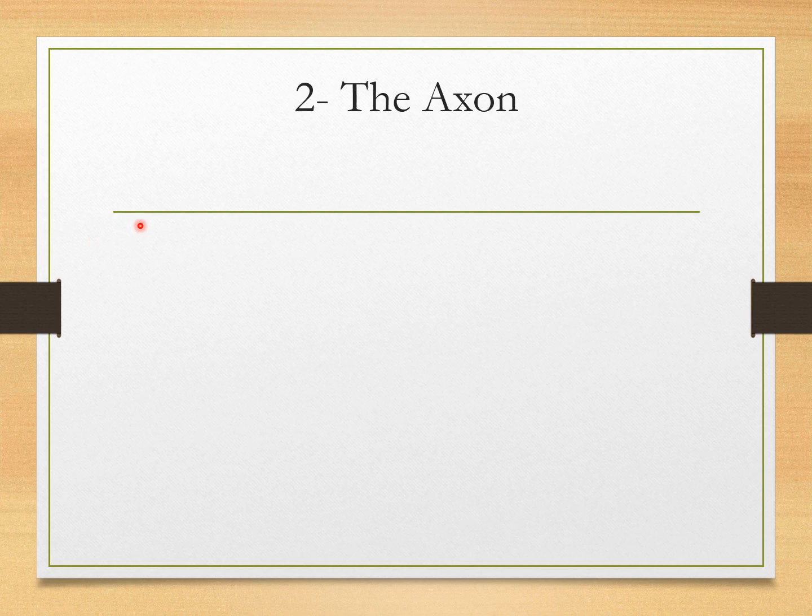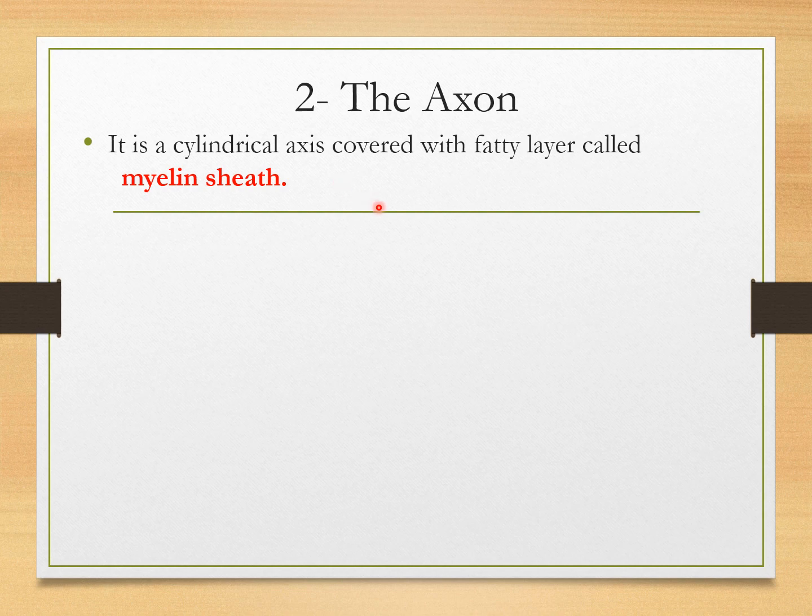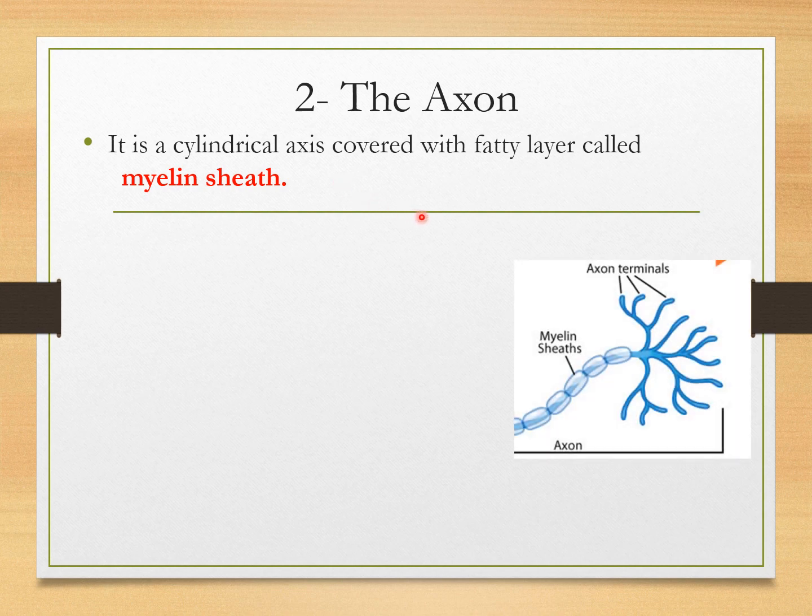The second part of the neuron is the axon. The axon is a cylindrical axis covered with a fatty layer called the myelin sheath. Look at this picture. It is a picture of the axon.